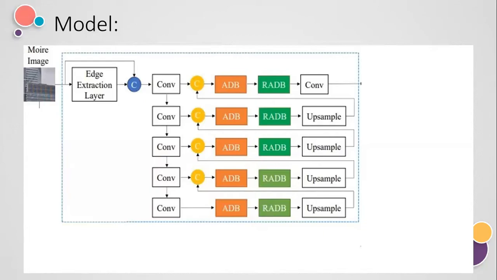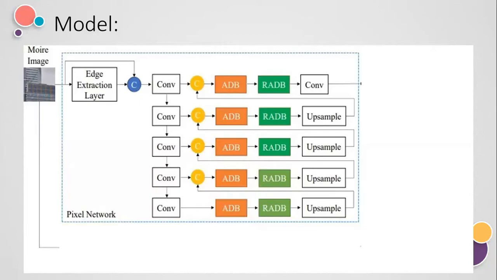Basically we concatenate the feature map with that of the final branch. After upsampling at each layer, we again concatenate the result with that of the final branch. Finally, at the end of the top branch, you can see a convolutional layer is used to generate the final output image.